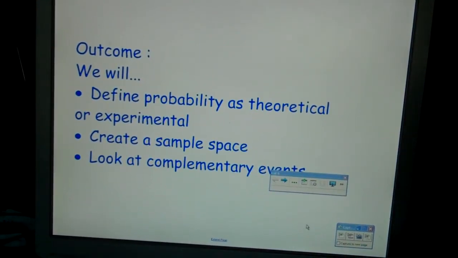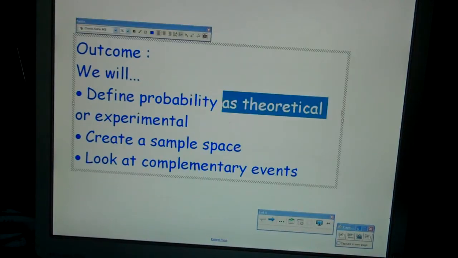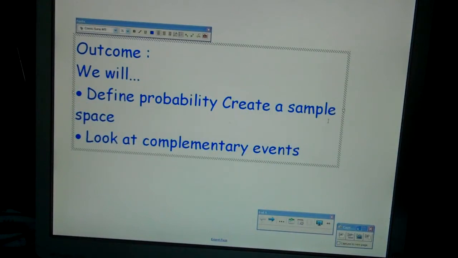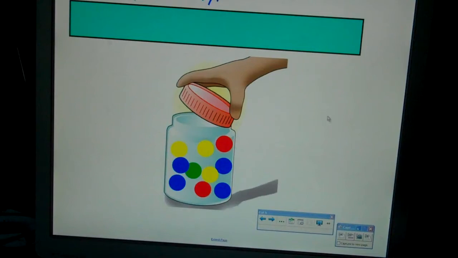Lesson 11.1, Outcome. We're going to define probability as theoretical or experimental, create a sample space, and look at complementary events. And actually, we're just going to define probability. Theoretical and experimental come next video. All right, so what is probability?